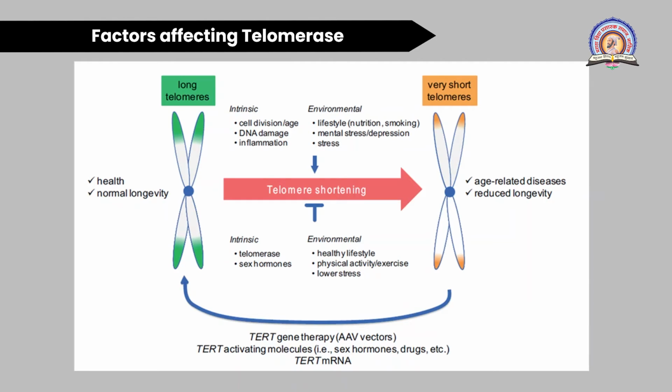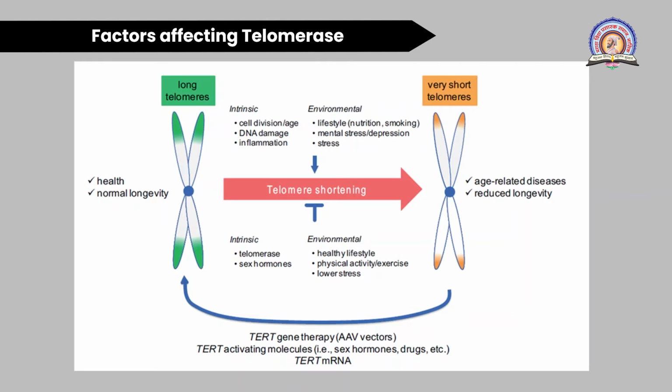That is nothing but the telomerase reverse transcriptase gene therapy, which involves the incorporation of active genes useful for the secretion of sex hormone, and drugs which can promote or enhance telomerase activity, by using the AAV vector, that is the adenovirus vector.